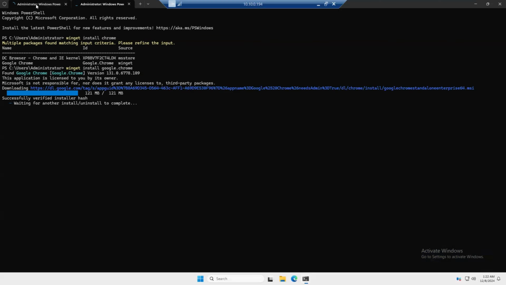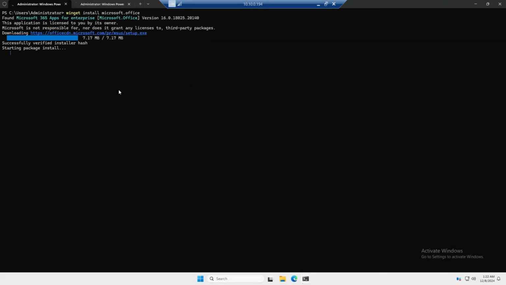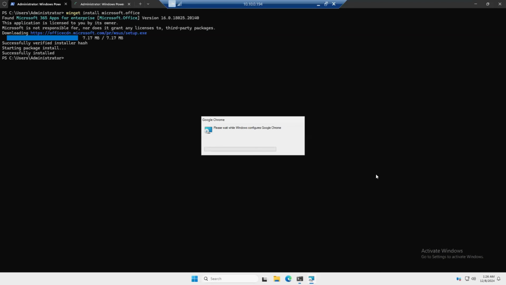So we will wait for a while, and this application will be completely installed. Here you can see on the screen, please wait while Windows configures Google Chrome. Within a few seconds, it will complete the installation of Microsoft Office and Google Chrome as well.